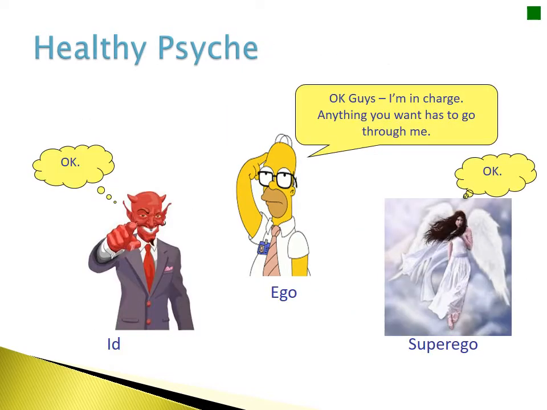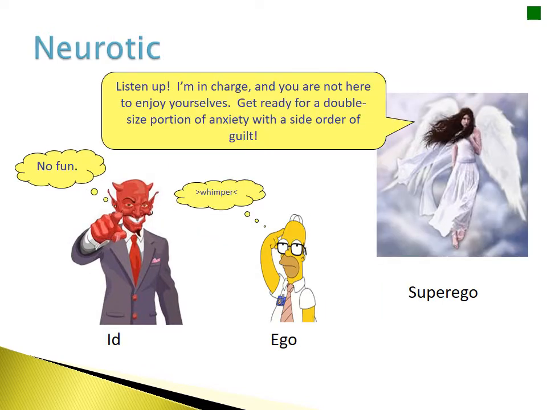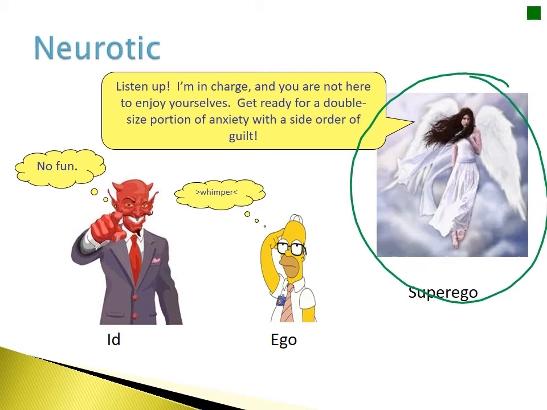In order for us to have a healthy psyche, the ego needs to be in control at all times of the desires of the id and the desires of the superego. The id and the superego will listen and go through the ego before making any decisions. If the superego, for example, is in control, then you may be particularly neurotic. You may think things through, you may worry too much about the consequences, and you may feel guilty or anxious when you've made decisions.